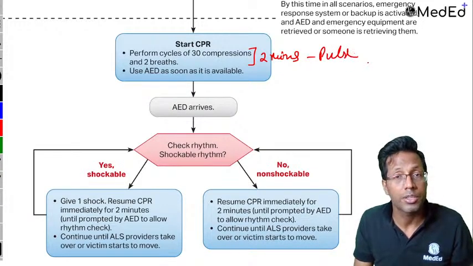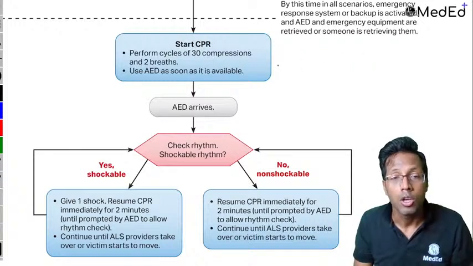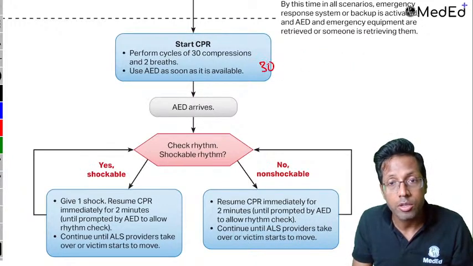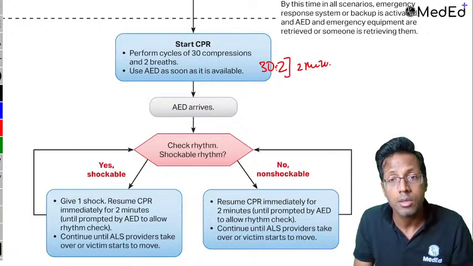If the pulse is present, patient is fine. If the pulse is absent, repeat the whole scenario again. So that is how it goes. You are doing the chest compressions, airway, breathing, and continuing that. So you're giving 30:2, 30:2, 30:2 in a period of 2 minutes, right?